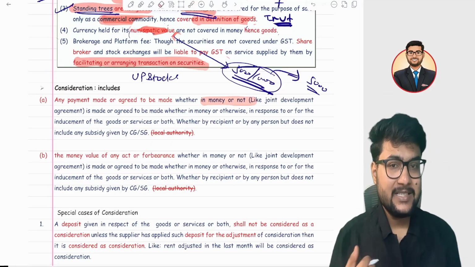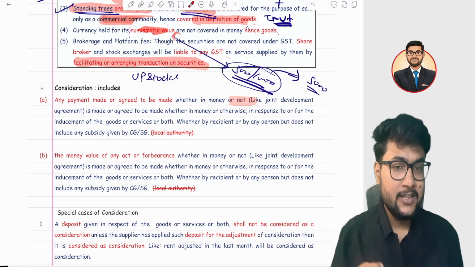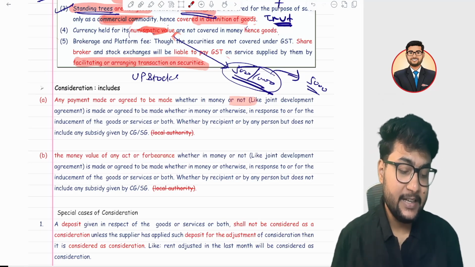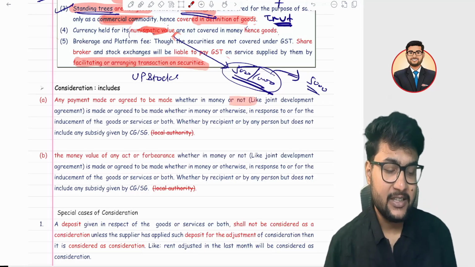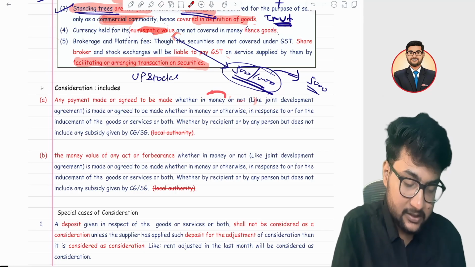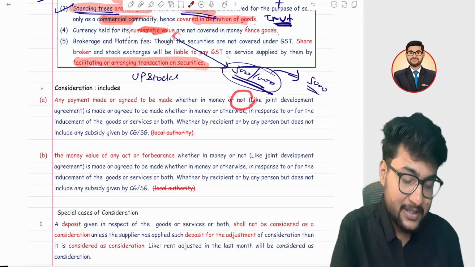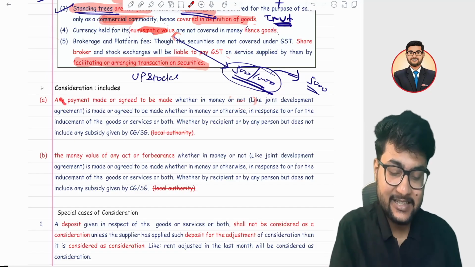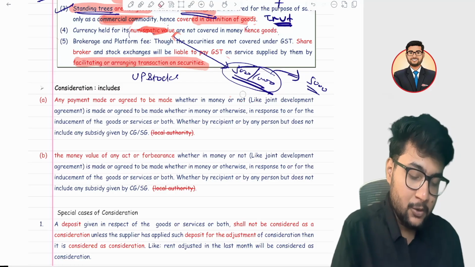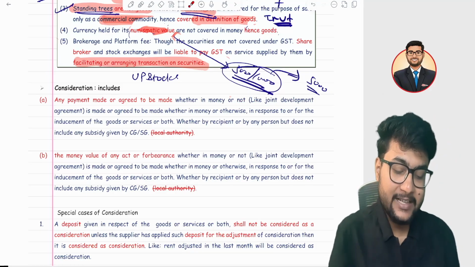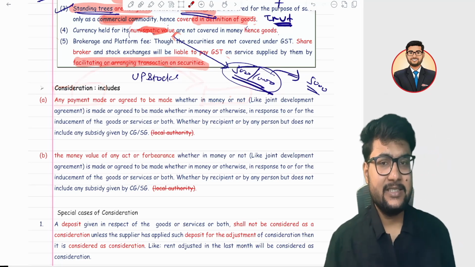For example, you want to purchase a laptop, you give 50,000 rupees, then it is a consideration. Suppose you don't have 50,000 rupees, and instead you have a furniture shop and you give furniture. Even though it is not money, it is other than money, that furniture is also considered as a consideration. In a joint development agreement, you can see it is also not in money form, it's other than money. So any payment, whether money or not, is a consideration.